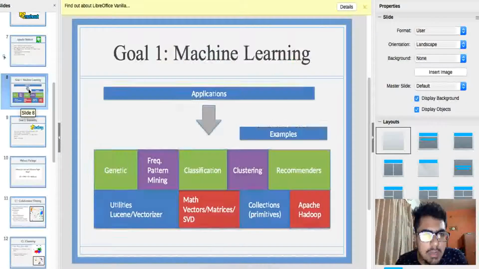So goal one for Apache Mahout is obviously machine learning. That is, you need to incorporate as many machine learning algorithms or techniques as possible. Only then will it be used by a large number of people, because if it doesn't have many machine learning algorithms, it won't be used. So as shown in the slide, Mahout contains many popular machine learning techniques like genetic algorithms, classification, clustering, recommenders, and so on.